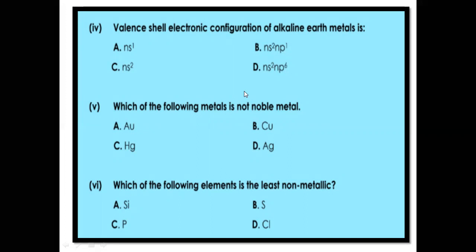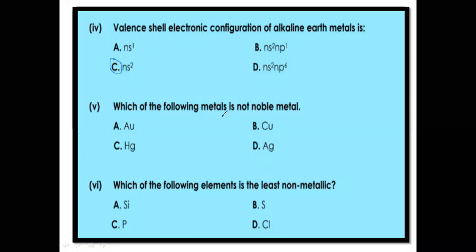So their valence shell electronic configuration is ns2, meaning the subshell is S and it has 2 electrons. That's why they are called S block elements.